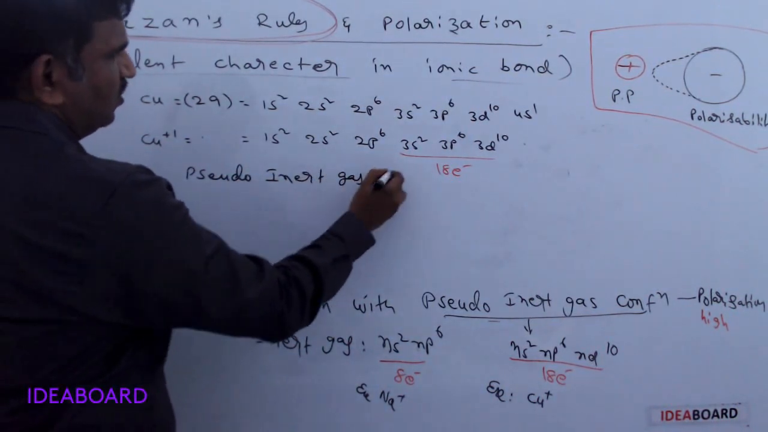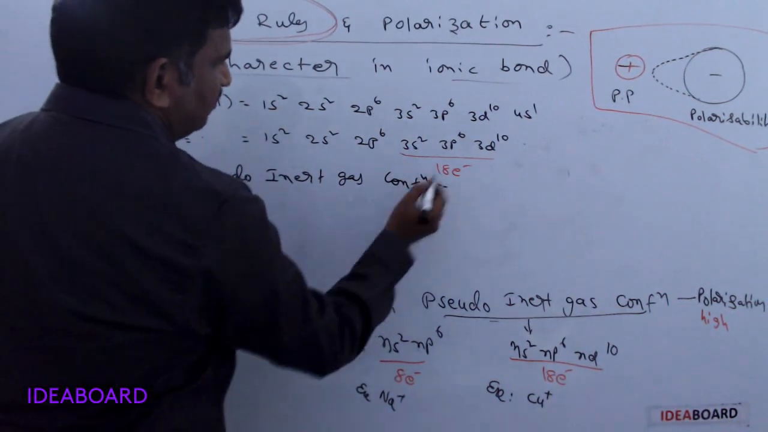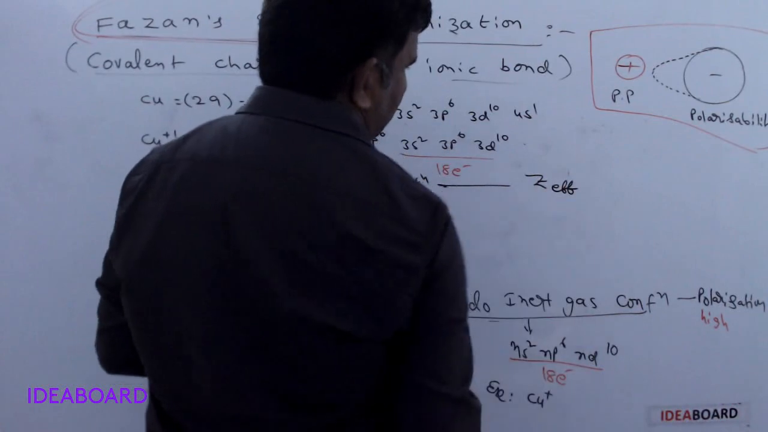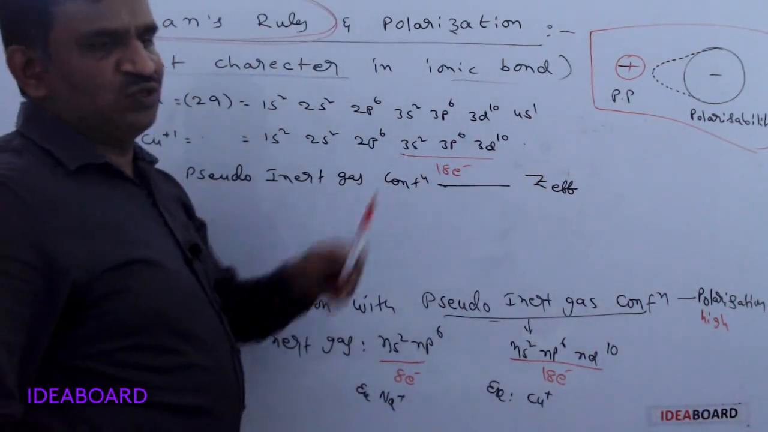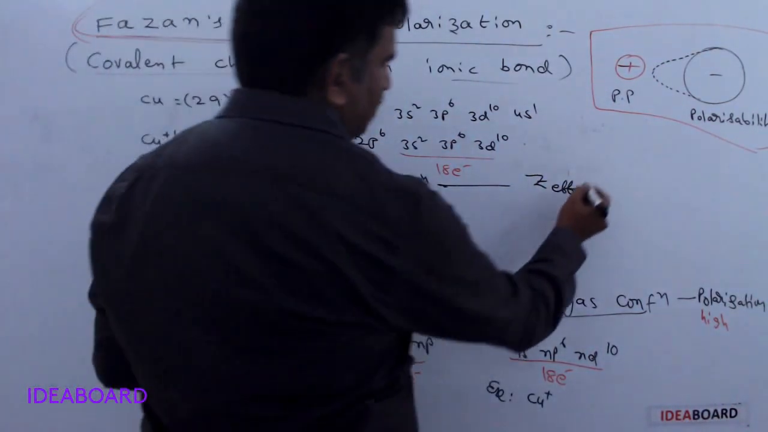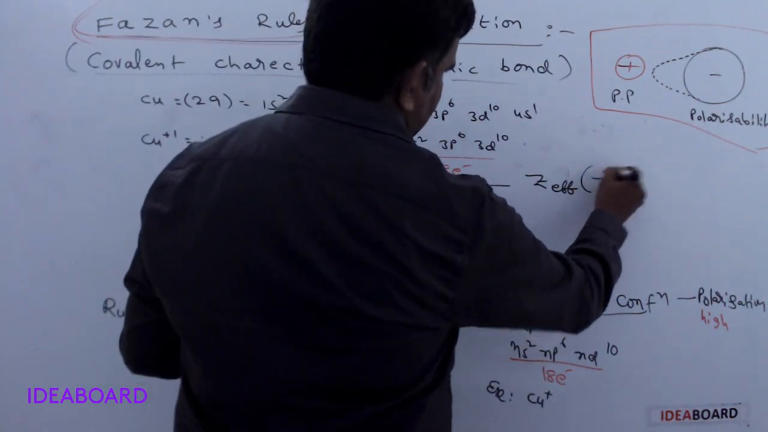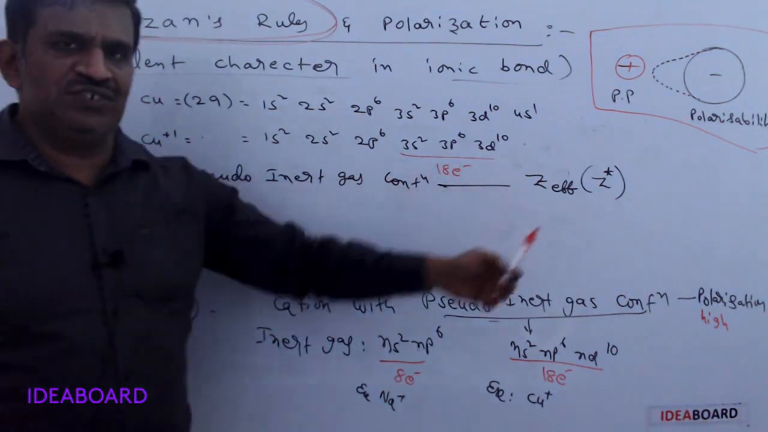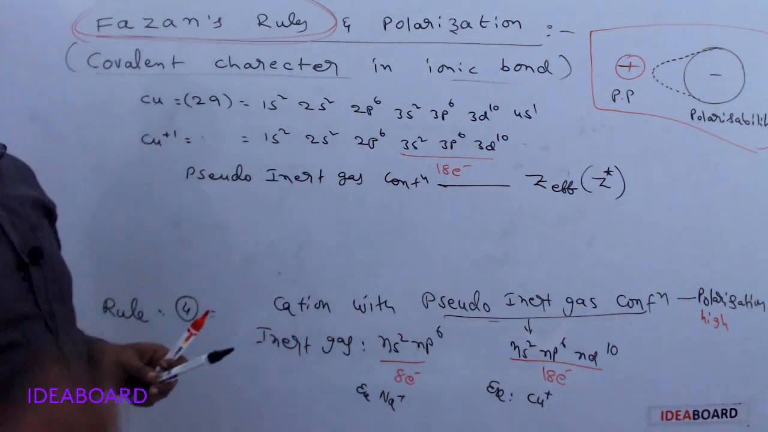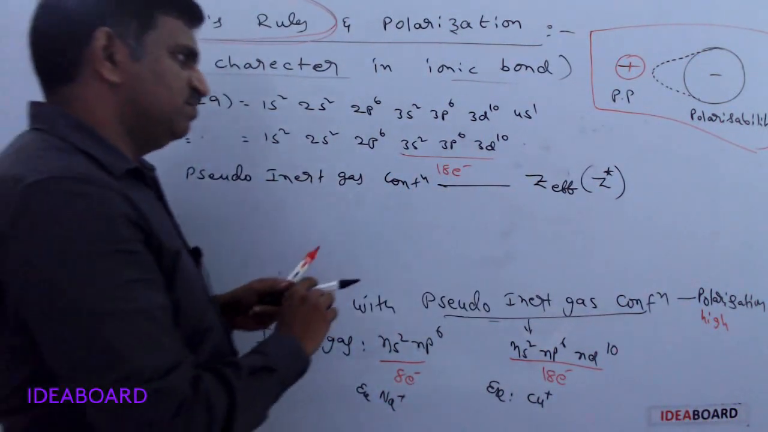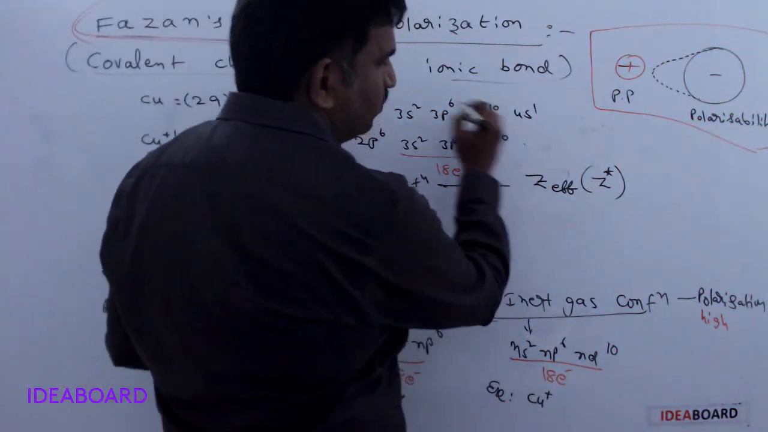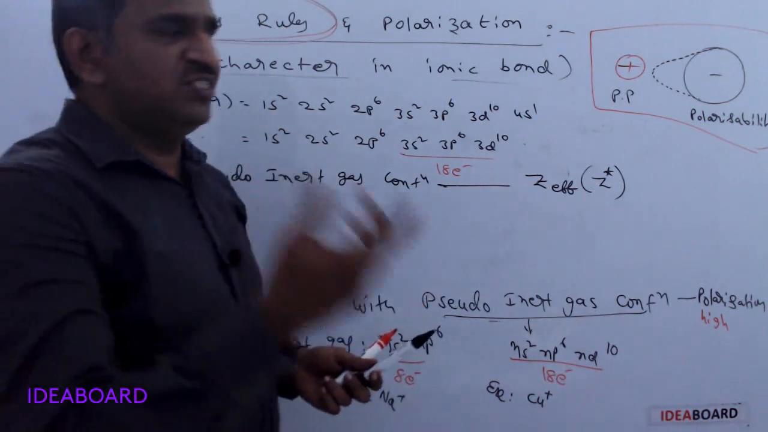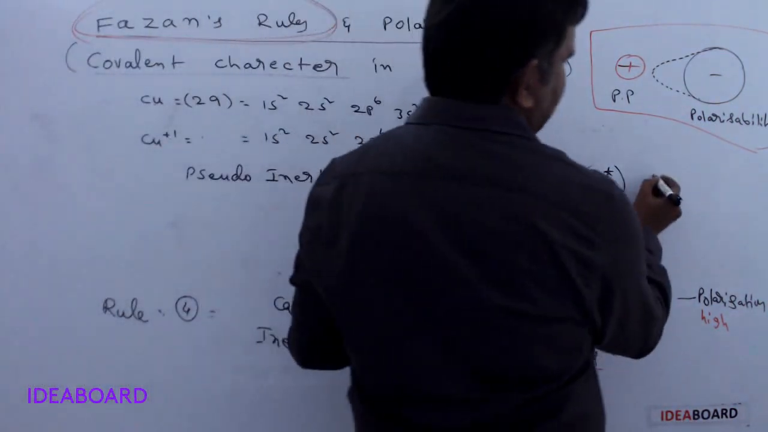With pseudo inert gas configuration, Z effective, which we can call the effective nuclear charge, or some books use Z star, will increase. Why does it increase? Because of the poor shielding effect of the 3d electrons. 3d electrons are showing a poor shielding effect. I think you know about the shielding effect.